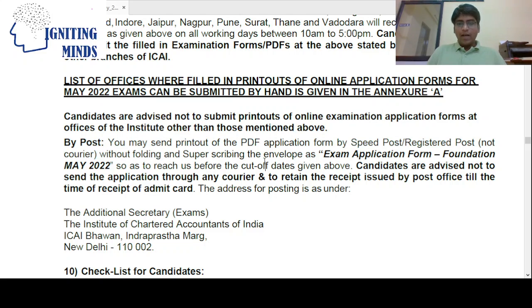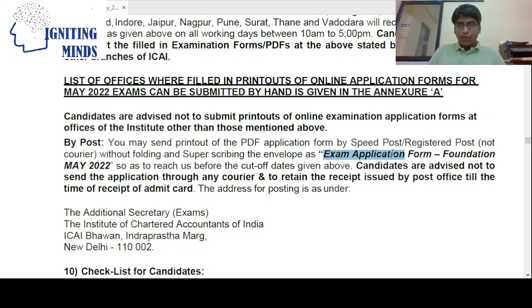By post, the students can send it only by speed post or registered post, not by courier. This is another very important point. The application should not be folded. So it should not be folded to fit into an envelope. Only in an A4 envelope or larger should you send it.